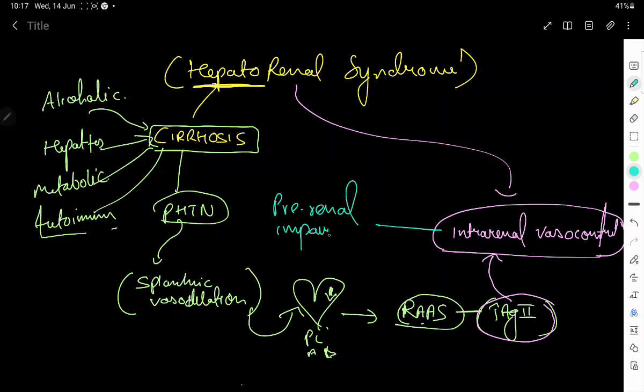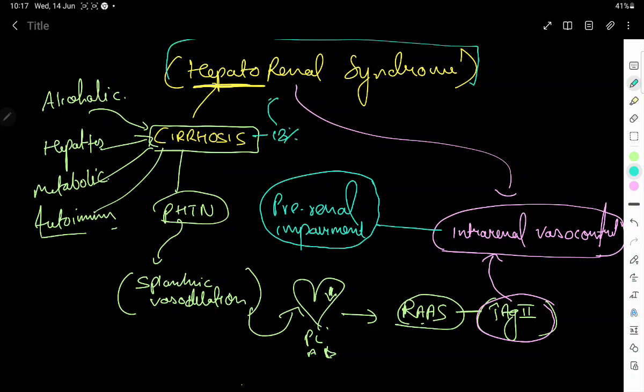Now remember, there are many causes which more commonly cause this pre-renal impairment rather than this hepatorenal syndrome. Though 18% of patients with cirrhosis can land up in hepatorenal syndrome, pre-renal impairment, which is the symptomatology of this hepatorenal syndrome, has many other causes. And of these other causes, we have three important causes we need to exclude. One of them is GI loss. We have hypoalbuminemia, and we have diuretic overdose.